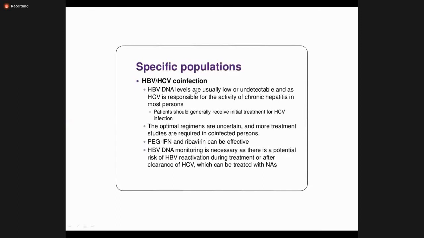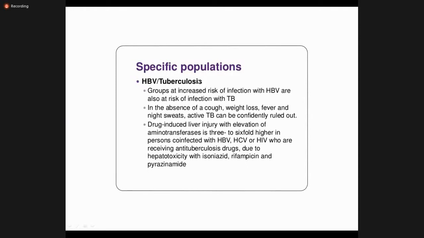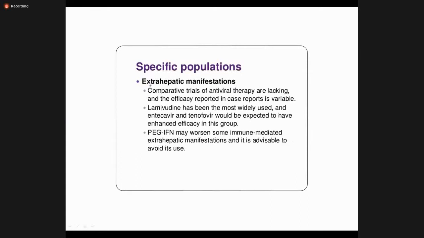Then HBV and tuberculosis, because anti-tuberculosis drugs cause liver injury, drug-induced liver injury. So if the liver is already damaged by hepatitis B, there is a greater chance of hepatotoxicity. So you have to be cautious in treating both diseases simultaneously. And again, for the extrahepatic manifestations, as I have discussed, peg interferon is used.